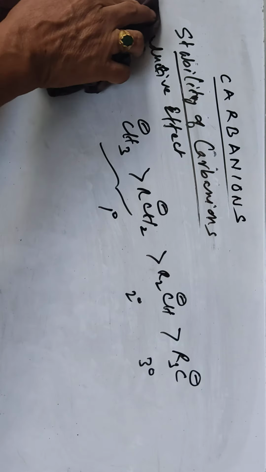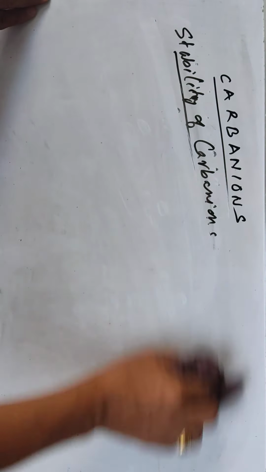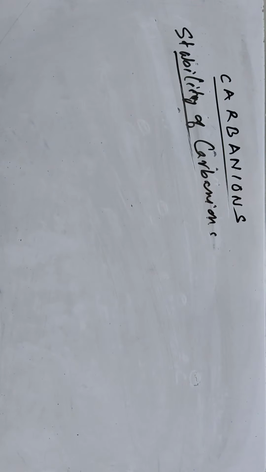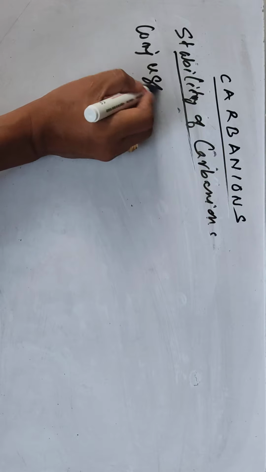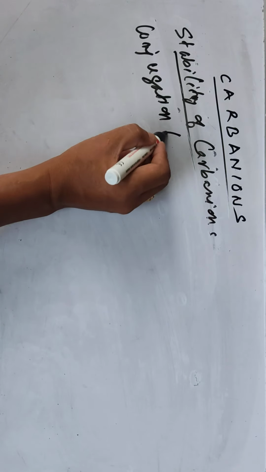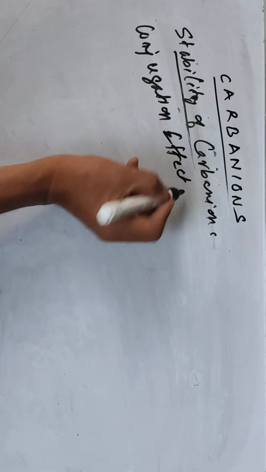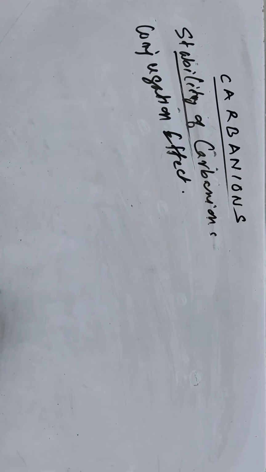And the next one is conjugation with a double bond or multiple bond, the conjugation effect. This is similar to what we discussed earlier in the carbocation case, so I'm going a bit faster.